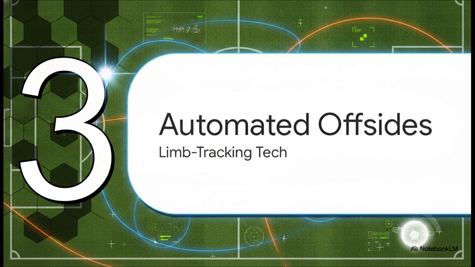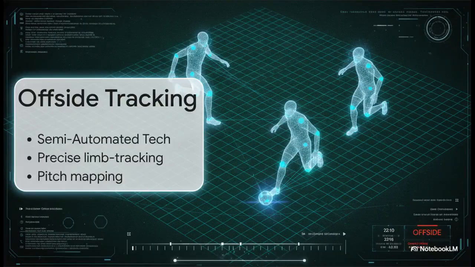Let's move to Section 3, Automated Offside Tracking, and see how this builds. Because you see, knowing the ball was touched is really only half the battle. To enforce the rules, the system needs to know exactly where every single player was at the exact millisecond of that invisible touch. That requires a second, equally powerful layer of technology working in perfect sync.